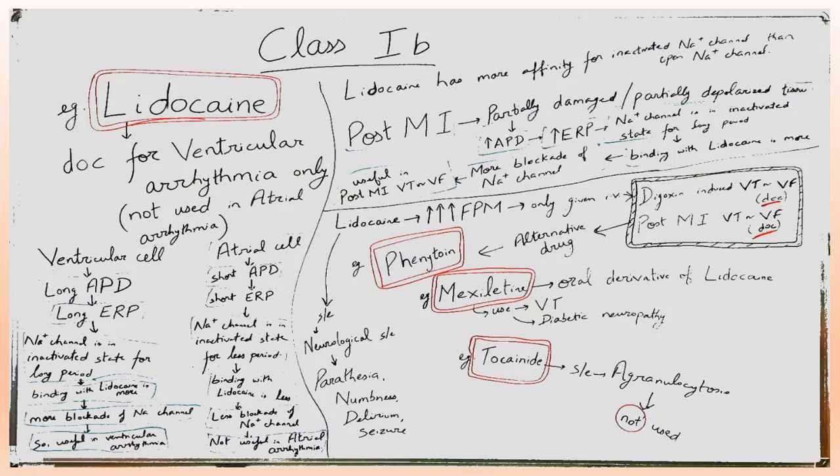The third drug is mexiletine. Now this mexiletine is an oral derivative of lidocaine. And what are the uses of mexiletine? Ventricular tachycardia and diabetic neuropathy. Now the fourth drug under class 1B is tocainide. It is not used because of the risk of side effects like agranulocytosis.